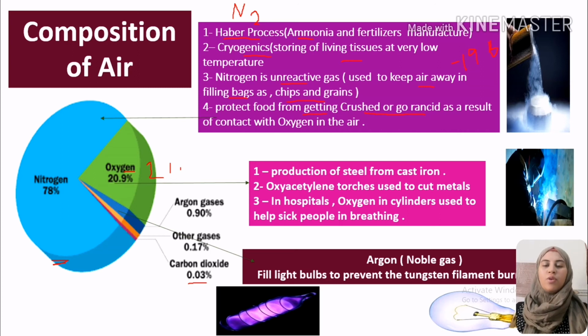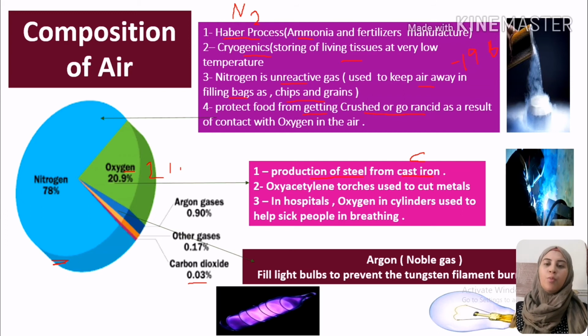Now we will start to transfer to the uses of oxygen. Oxygen is used for producing steel from cast iron in the blast furnace. In the blast furnace, at first we will have iron, cast iron. Cast iron contains a very high concentration of carbon.